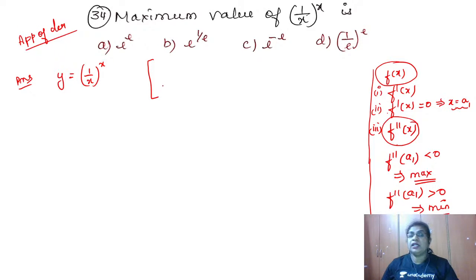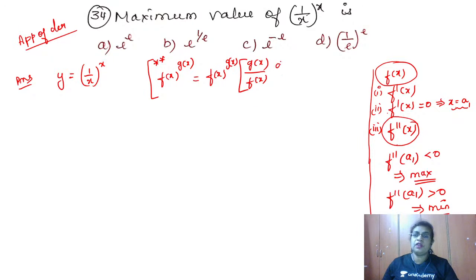How do we find the logarithmic differentiation? Now, suppose you have f of x and the power g of x is there. So, what is my answer? This is a shortcut, it is a trick for you. My answer is, the derivative is nothing but write the same function, that is f of x to the power g of x as it is, into power by the base, so start from the power. Power by the base into derivative of the base plus log of the base into derivative of the power. Done.